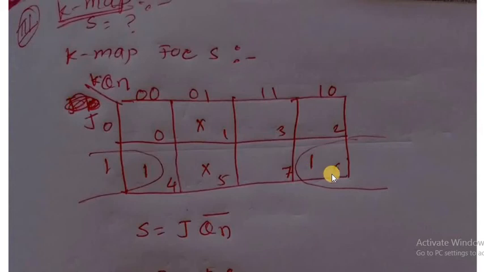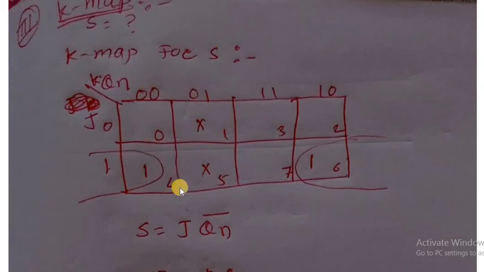If such a group is not there, if suppose this and this are present, then we can make only one group with don't care. But here there is no chance for the don't care. Therefore make this group. This is the single group and it has a value. How is the value of this group? See here there is j, and when we see here 0 0 and 1 0, k changes 0 to 1, but qn bar remains the same.